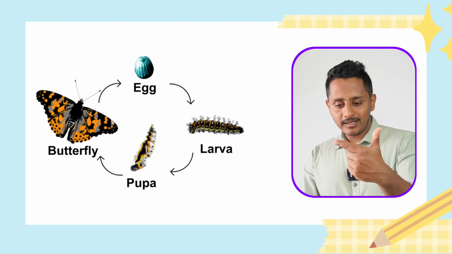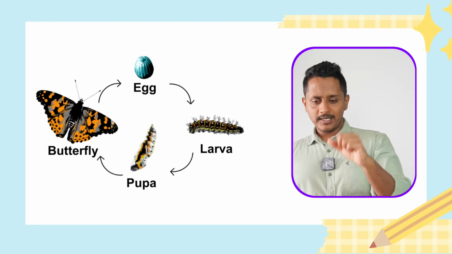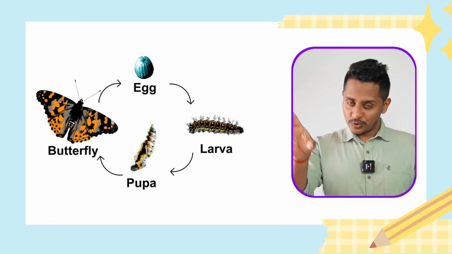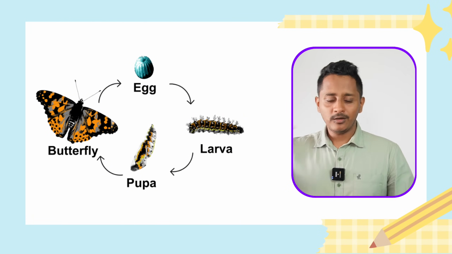Let's start. Egg, larva, pupa, butterfly. Egg is the first stage, larva is the second stage, pupa is the third stage, butterfly is the fourth stage. 5 seconds over. Now I have to write. If you can write, you write, or you can speak.